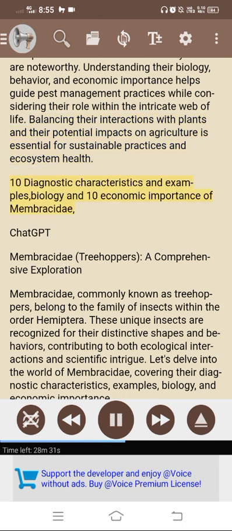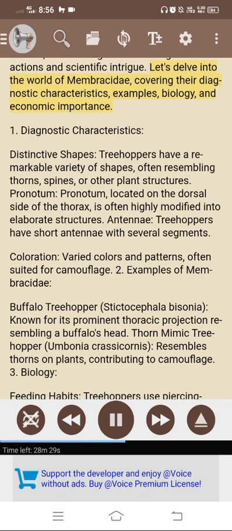10 diagnostic characteristics and examples, biology and economic importance of Membracidae. ChatGPT: Membracidae, treehoppers, a comprehensive exploration. Membracidae, commonly known as treehoppers, belong to a family of insects within the order Hemiptera. These unique insects are recognized for their distinctive shapes and behaviors, contributing to both ecological interactions and scientific intrigue. Let's delve into the world of Membracidae, covering their diagnostic characteristics, examples, biology, and economic importance.